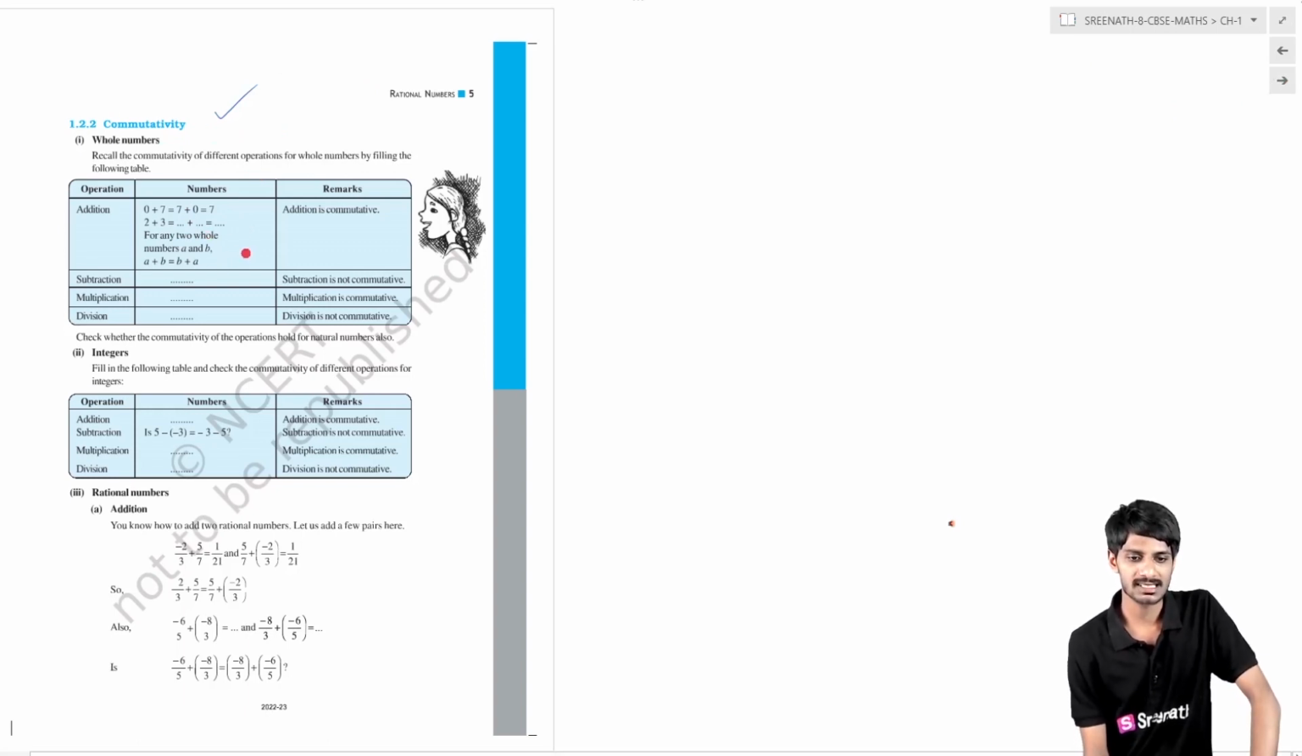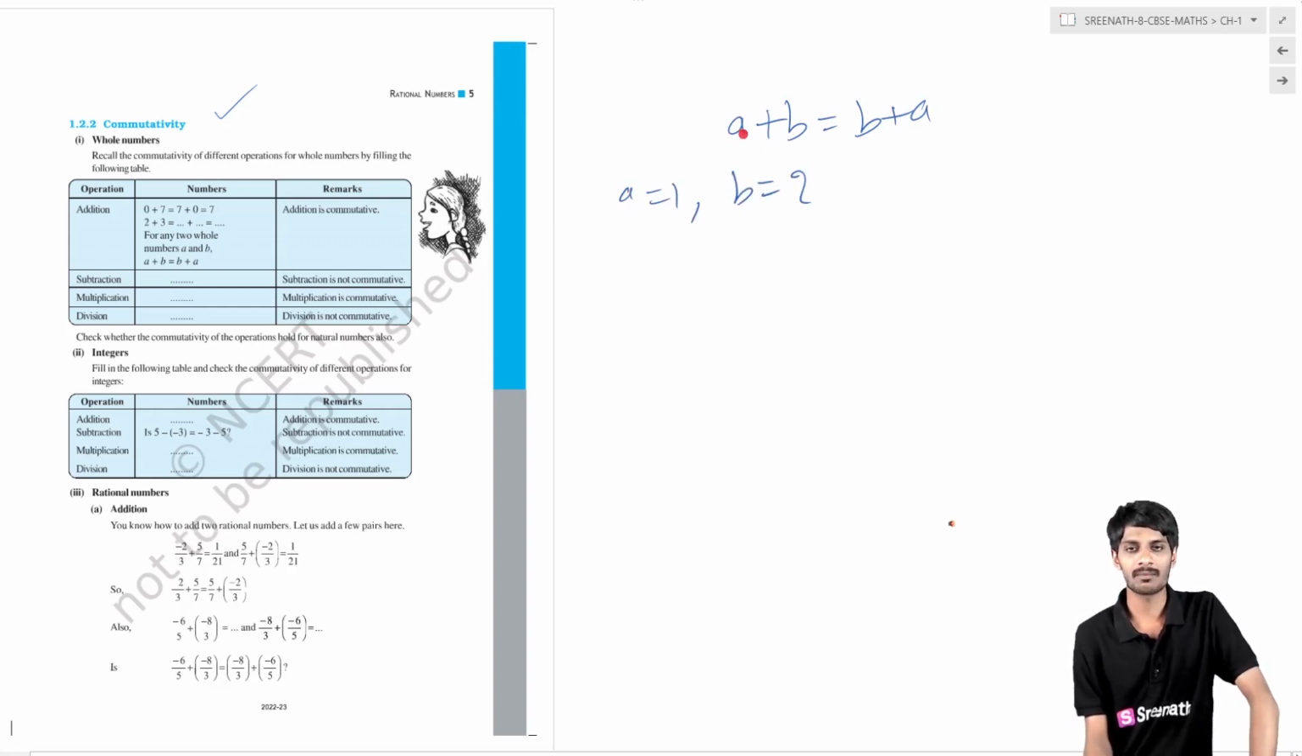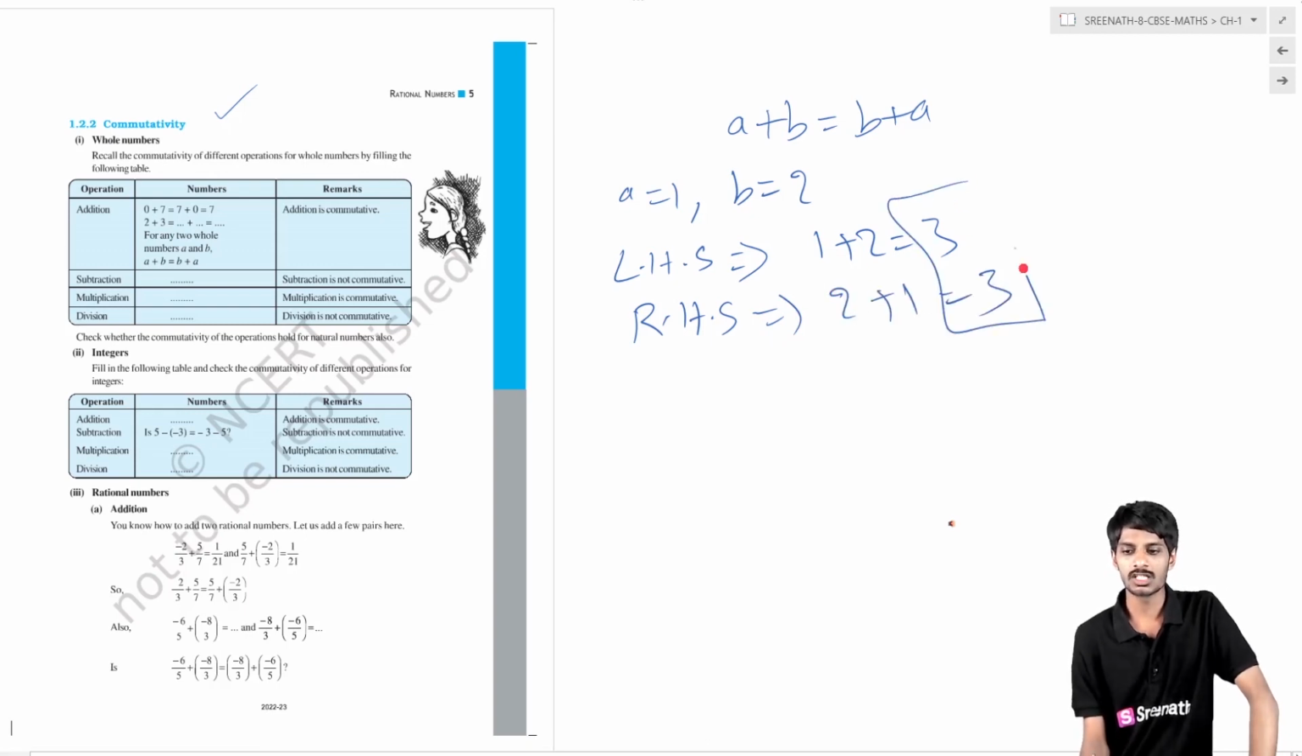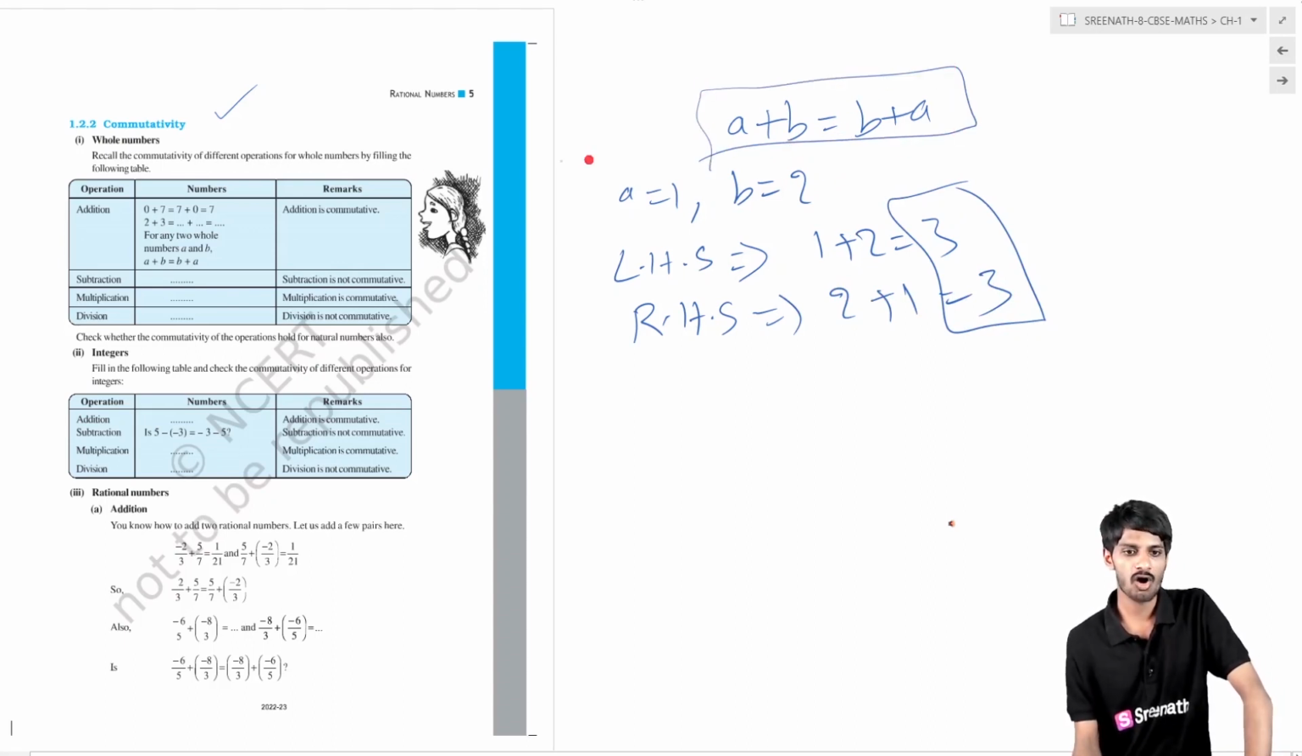What does the commutative property tell us? It follows this rule: A plus B equals B plus A. What does it mean? Suppose you take A equal to 1 and B equal to 2. For LHS, 1 plus 2, the value is 3. RHS is 2 plus 1, which is also equal to 3. LHS is equal to RHS, which means A plus B equals B plus A.